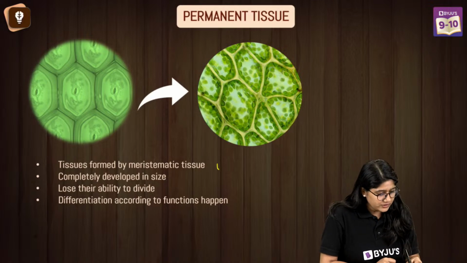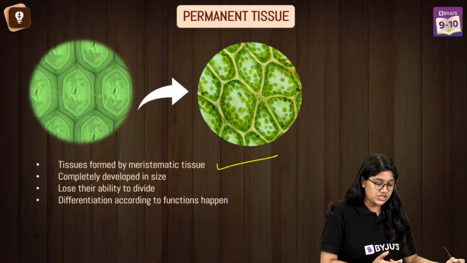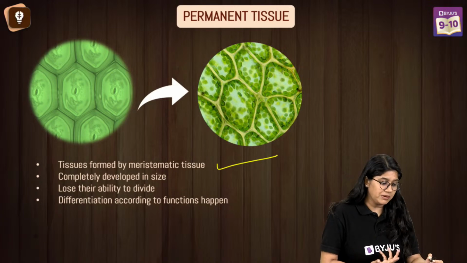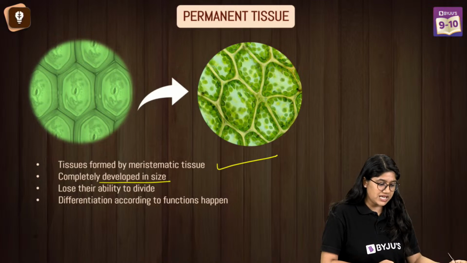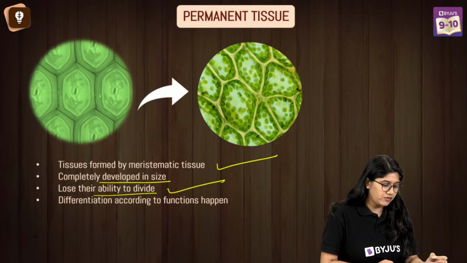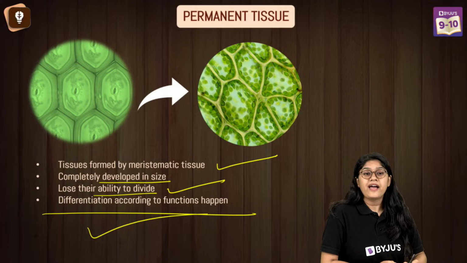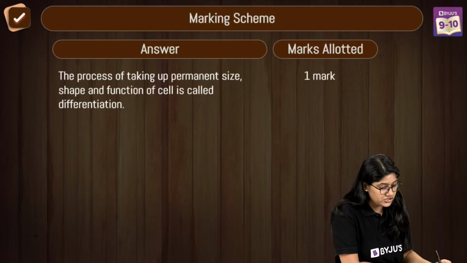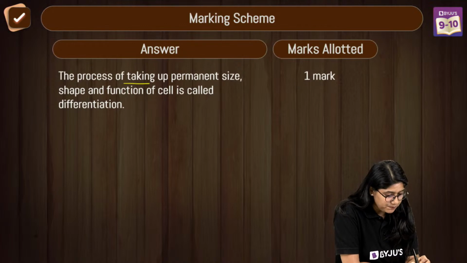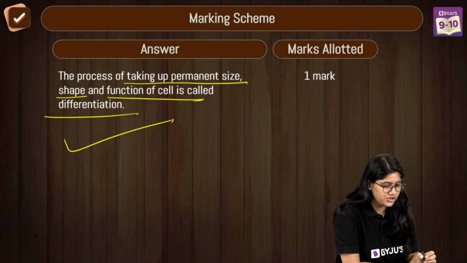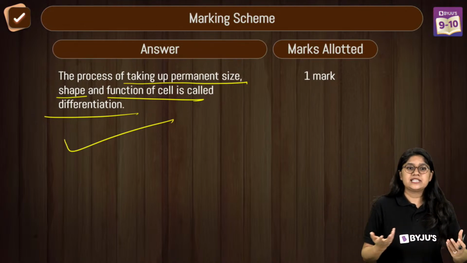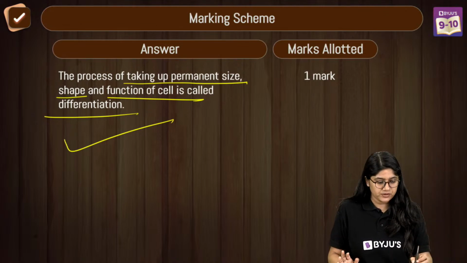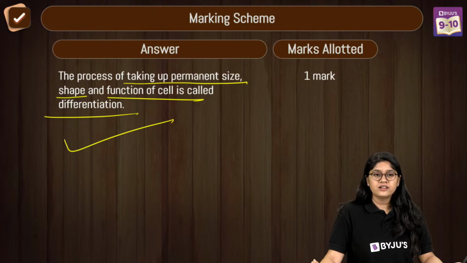So, we know that tissues are formed by the meristematic tissues. Initially, they will divide and multiply, and they will completely develop into a size. They will lose their ability to divide, and they will differentiate and have a very specific function. So we can define differentiation as the process of taking permanent size, shape and function of a cell. It is a 1 mark question, easy peasy. This is how you can define differentiation.